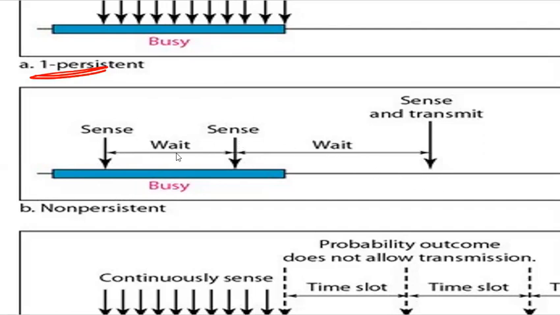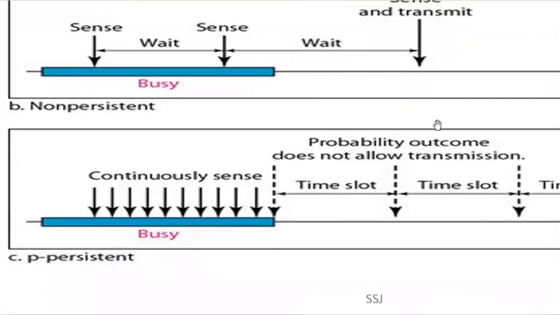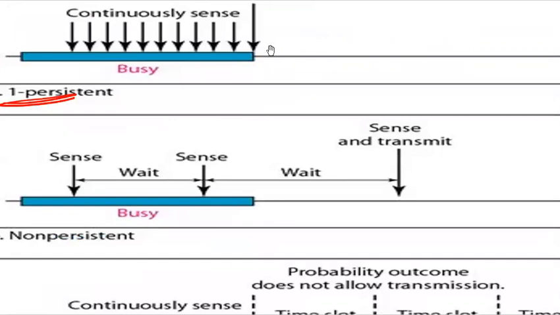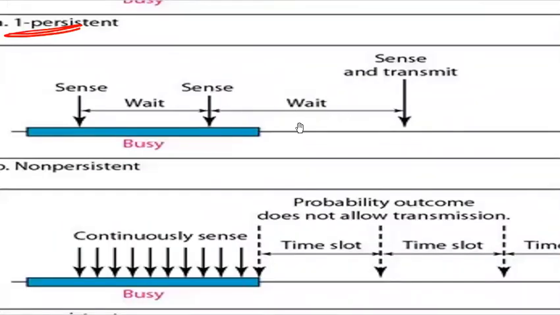The amount of time it waits is random for each station, which is why collision chances decrease here. In the one-persistent case, collision chances are more, but in this case they decrease, and this method reduces the efficiency of the network. Why? Because the medium is free or idle for some amount of time.